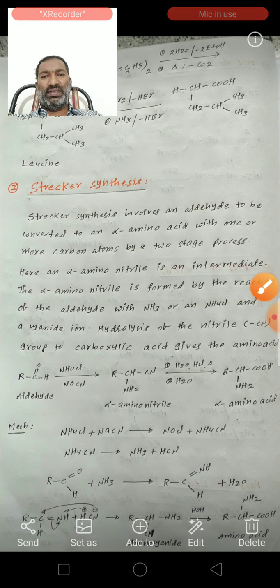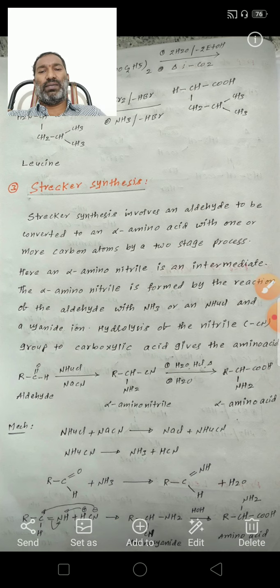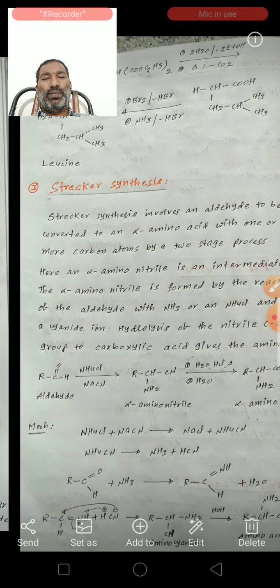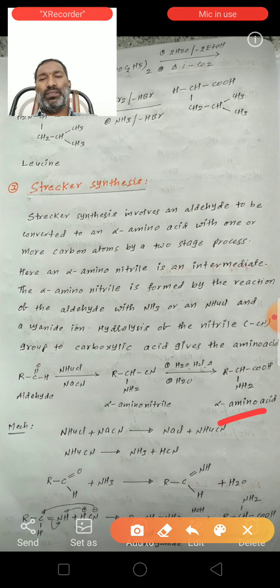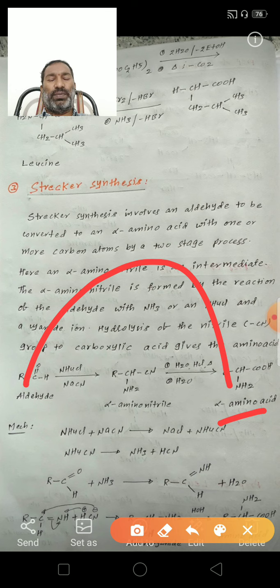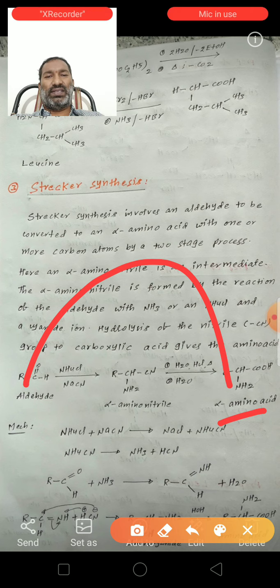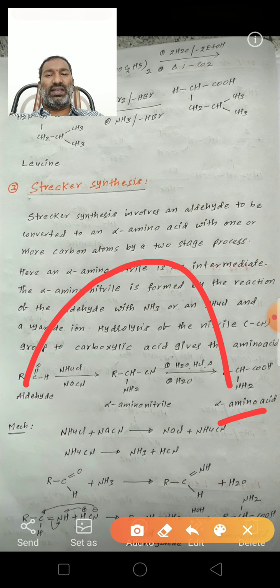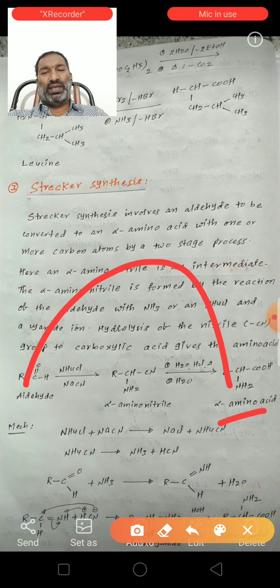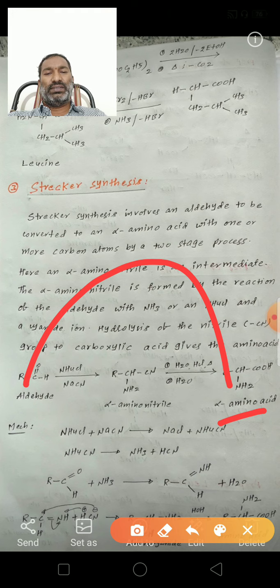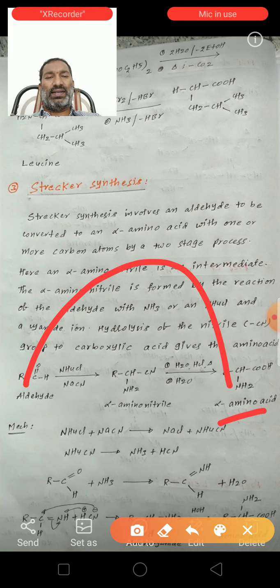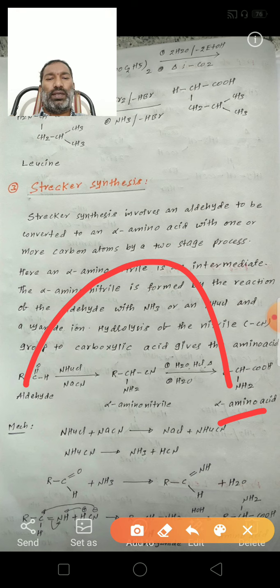This point is very, very important: in Strecker synthesis, alpha amino acids are prepared from aldehydes, which react with ammonium chloride and sodium cyanide, followed by hydrolysis.